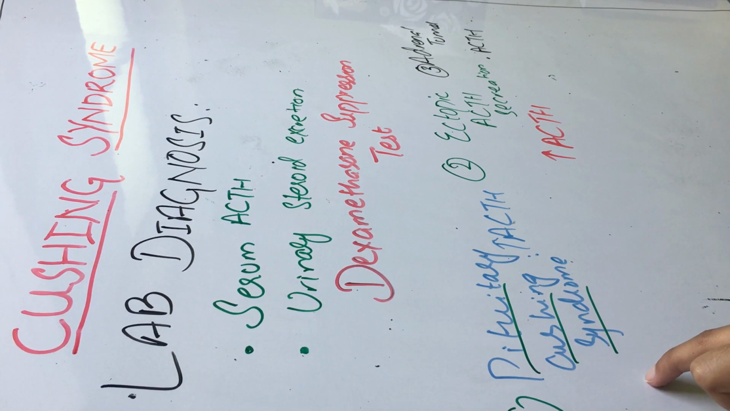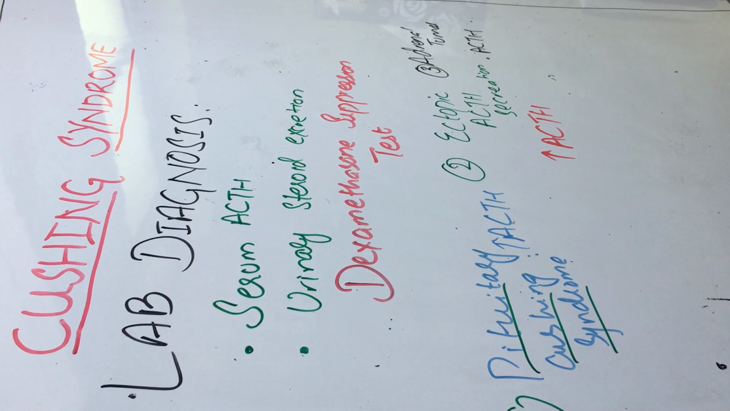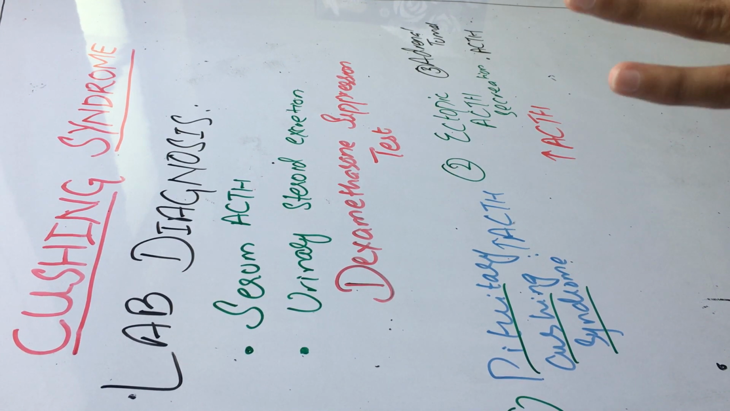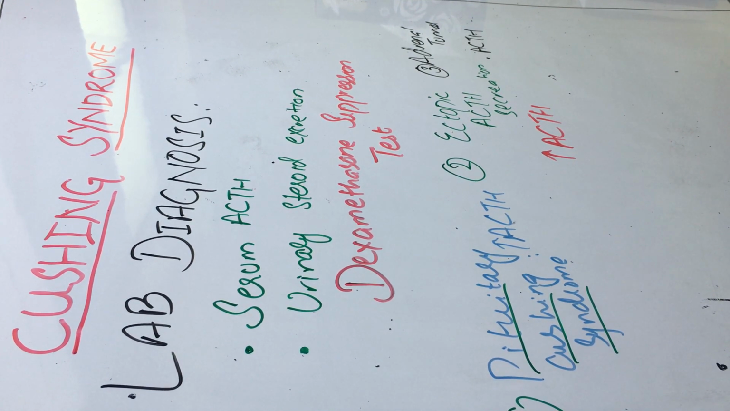In pituitary Cushing syndrome, the level of ACTH is raised, and with a low dose of dexamethasone there's no effect on ACTH and no effect on urinary steroid excretion, while in ectopic ACTH secretion, with both low and high doses, there's no effect on ACTH secretion. The level of ACTH would be raised, while in adrenal tumor the ACTH level is already decreased due to negative feedback inhibition. Now this was all about Cushing syndrome.